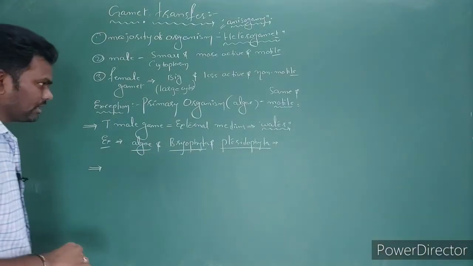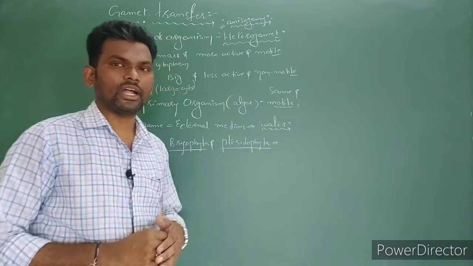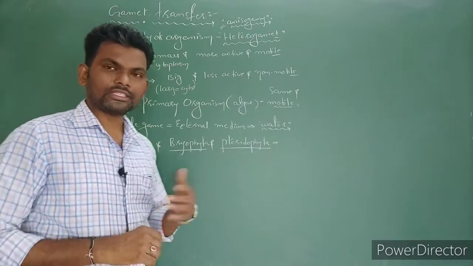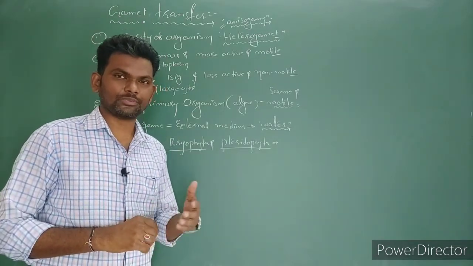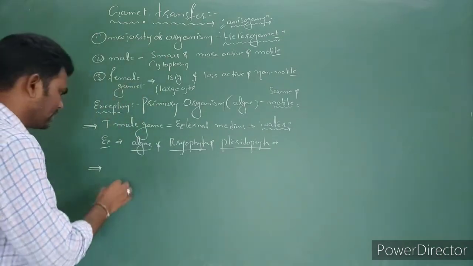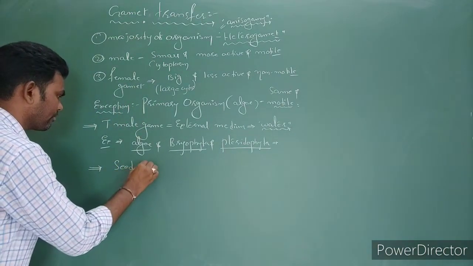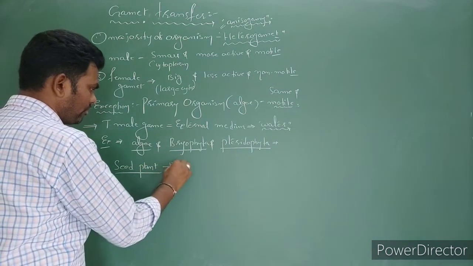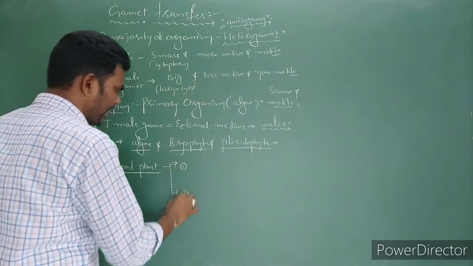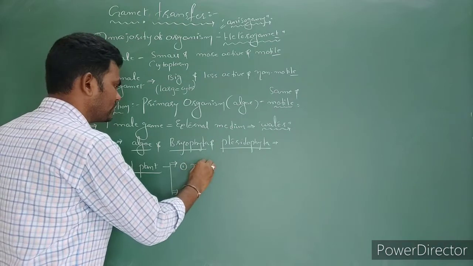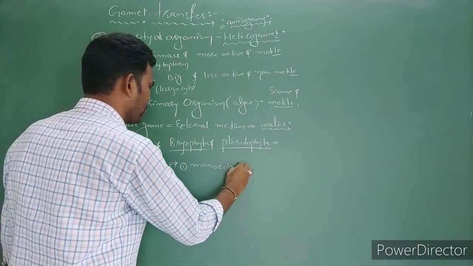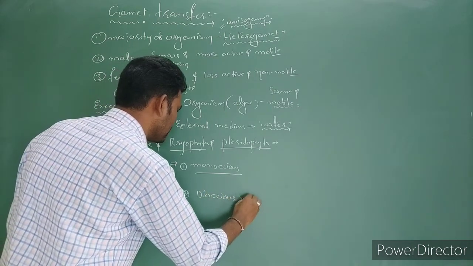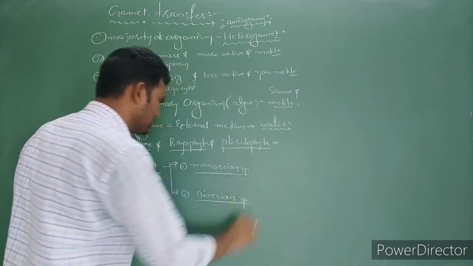Next, in higher plants like seeded plants, angiosperms as well as gymnosperms, in such case pollination occurs, cross pollination as well as self pollination. Let's see here in case of seed plants. Seed plants mainly we can divide into two types based on the sexuality that we discussed in the last classes. One is monoecious and one is dioecious species.